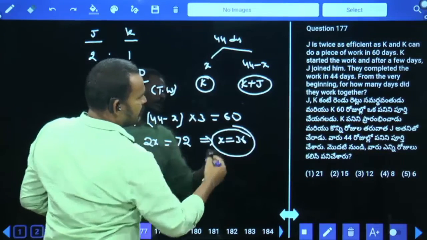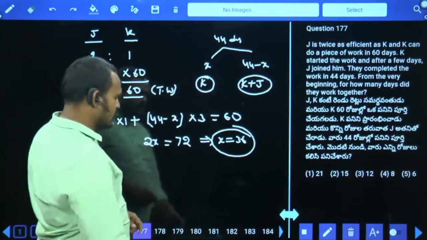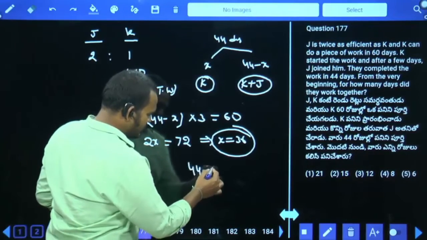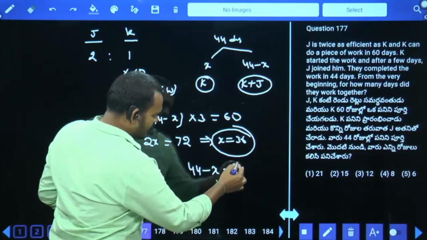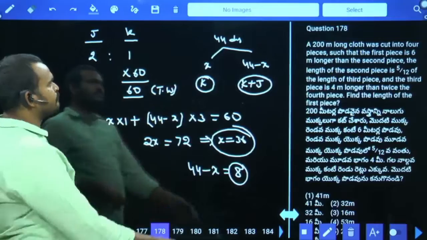What is the question here? From the very beginning, for how many days did they work together? They worked together for 44 minus X days. It will be 8 days. Next question number 178.